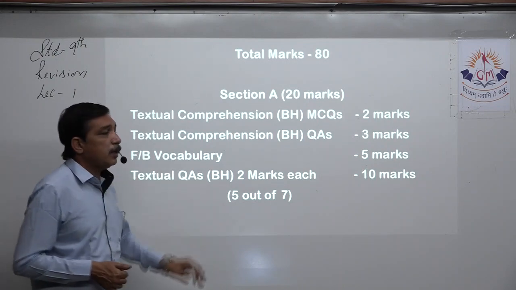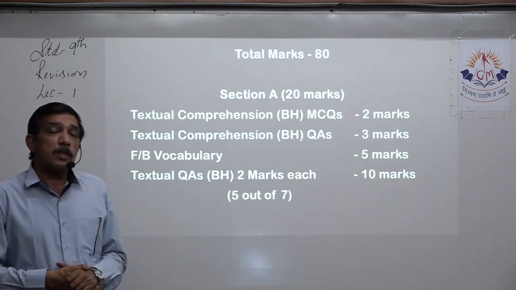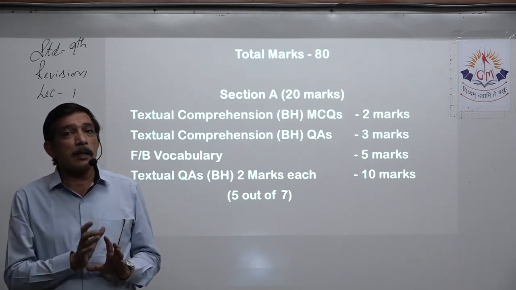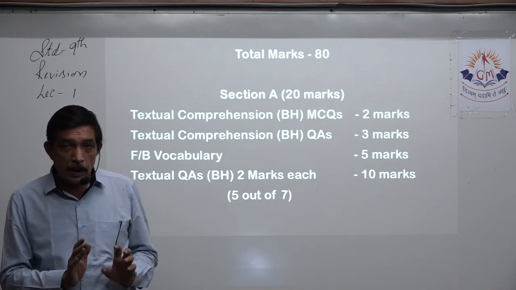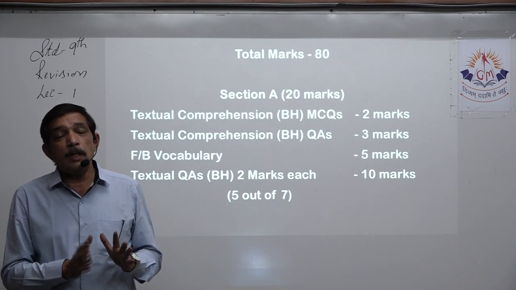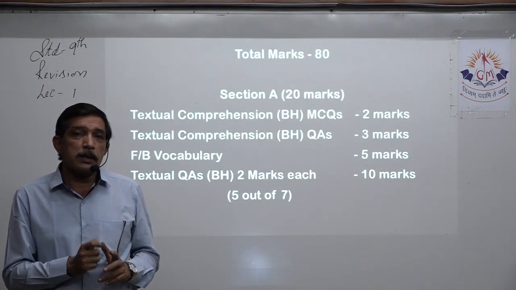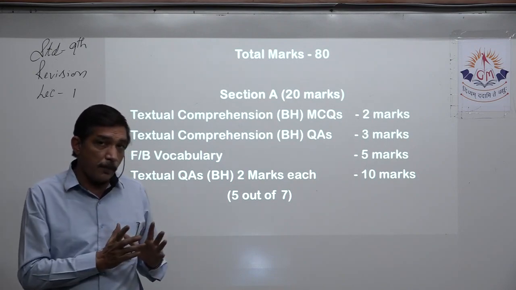Next we come to FB, that is fill in the blanks, vocabulary. We know very well, right? Some difficult words in a passage will be chosen and put in the bracket, and instead of those words there will be a blank. So we should thoroughly read all the chapters so that we know exactly. When the passage is given, we automatically know this passage has been taken from this chapter.